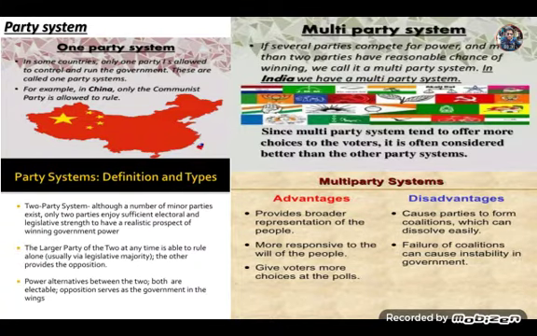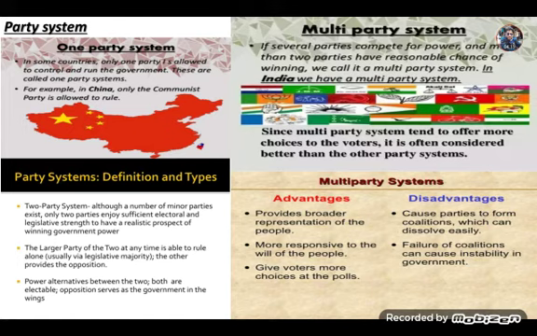Party system. The existence of political parties forms a country's party system. There are some countries with a one-party system, where one major political party controls and runs the government. We can give the example of China, North Korea, Syria, and Cuba. These are countries where there is only one party, and a one-party system is not democratic because people do not get a choice at the time of election. It provides no option to the people, so it cannot be a part of a democratic system.